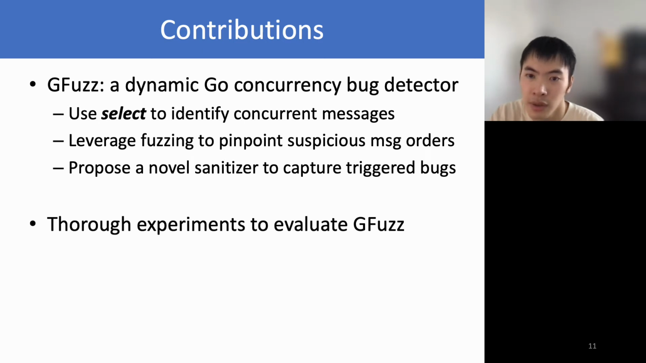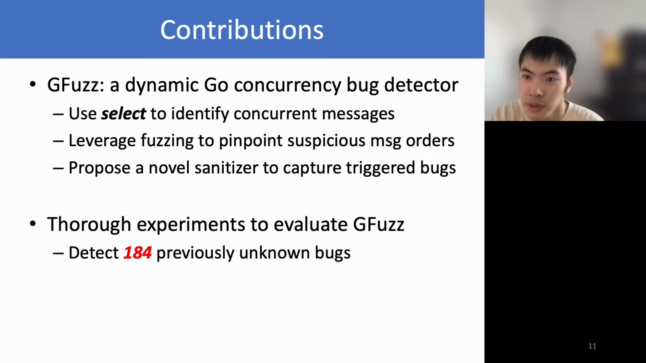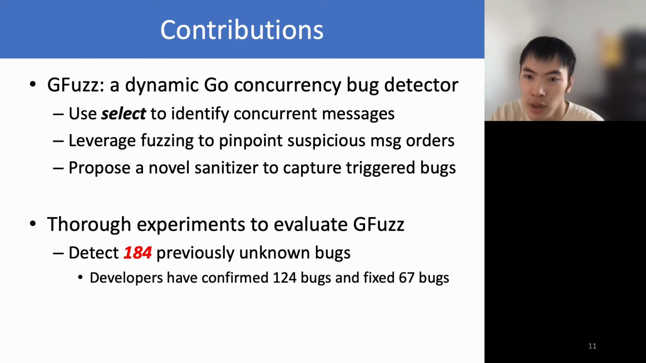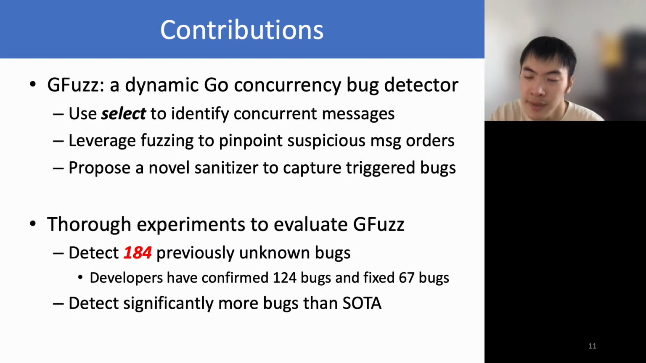We conduct thorough experiments to evaluate GFuzz. In total, GFuzz detects 184 previously unknown bugs in famous Go open source software. We report all the bugs to the programmers. Programmers have already confirmed 124 bugs as real bugs and fixed 67 of them based on our reporting. We compare GFuzz with the state-of-the-art, and it can detect significantly more bugs.